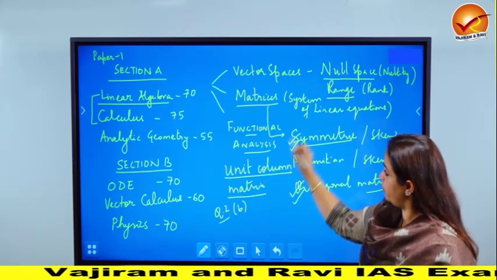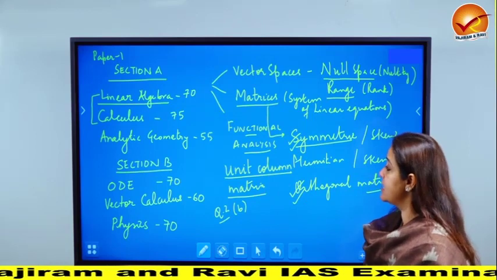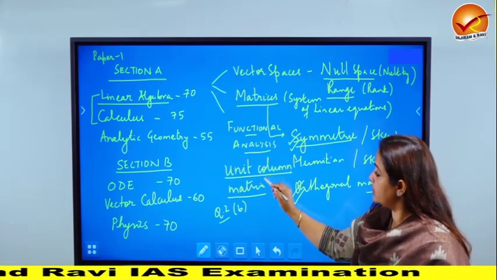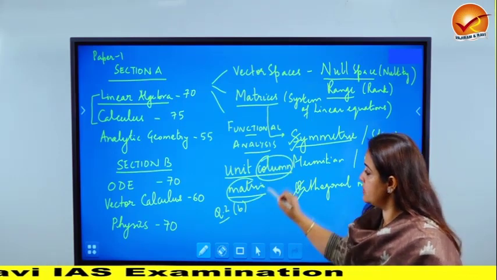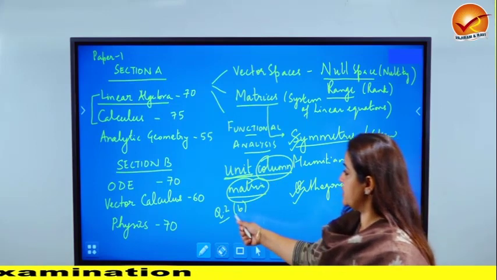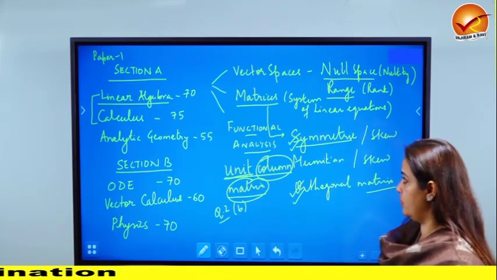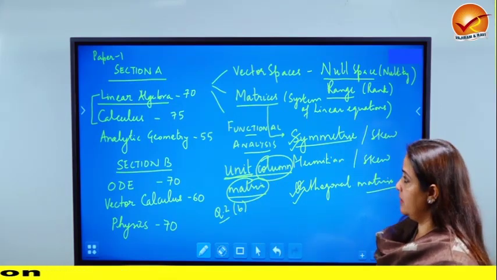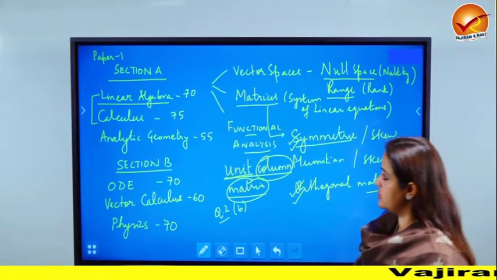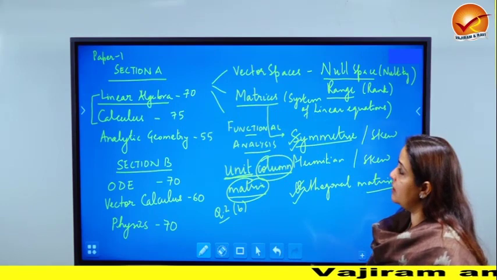So there was a question which was made of the mixture of all these three concepts. And when you come to unit column matrix, one has to know what, so column matrix I think everyone knows, but you have to know what is the meaning of a unit column matrix. So when I discuss this question, I will highlight how these topics were important, but let me repeat my observation once more. In linear algebra, there are three kinds of topics that are being covered nowadays.